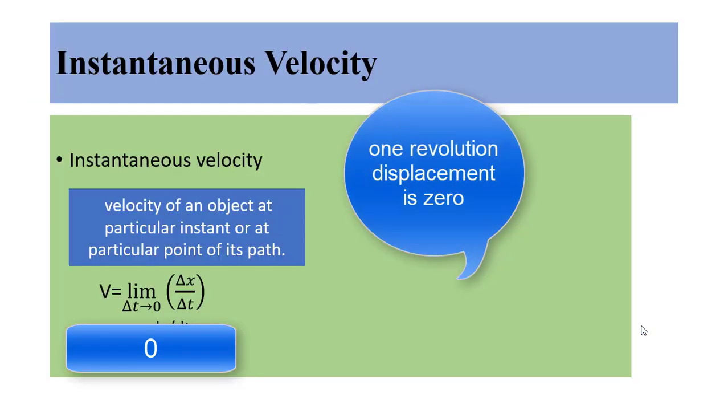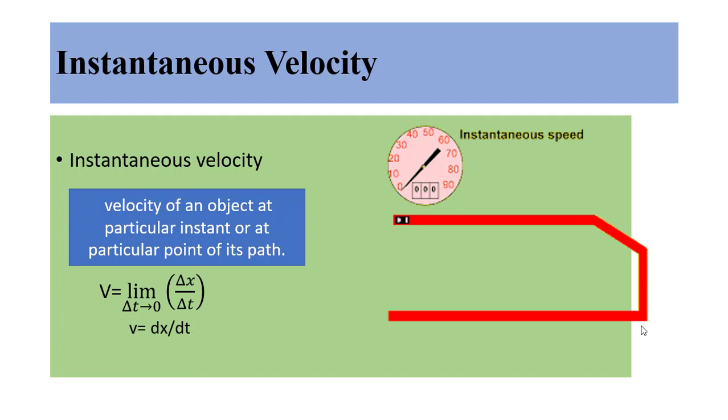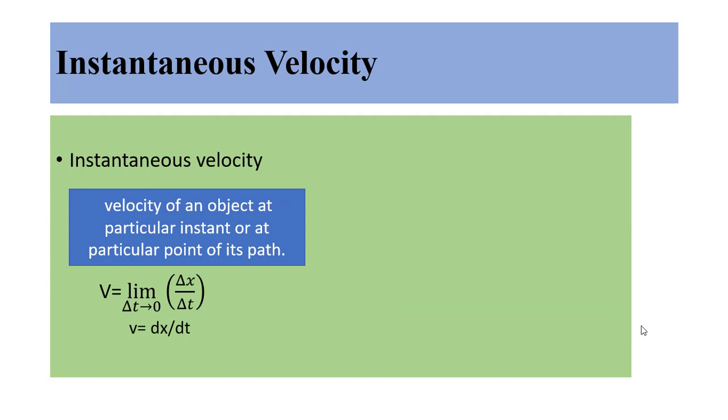Now instantaneous velocity. If we define velocity at a particular instant, like a speedometer, which gives speed or velocity at a particular instant, we can define the instantaneous velocity of an object as limit delta t tends to 0, delta x divided by delta t. Velocity is given by dx divided by dt, differentiation of distance with respect to time. This time tends to 0. We take a very small time, or at any instant of time, the difference between the initial and final time is very small, delta t tending to 0.